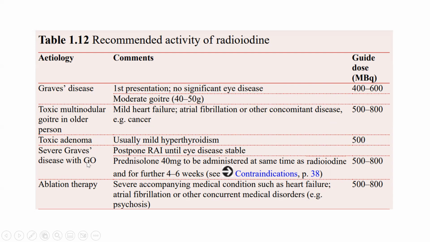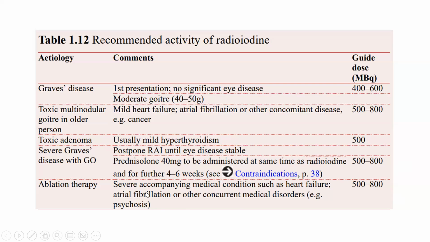If it is severe Graves' disease with Graves' ophthalmopathy, of course, in this scenario, we should postpone radioiodine until eye disease is stable. Prednisolone 40 milligram to administer at the same time as the radioiodine and for a further 4 to 6 weeks. And in that scenario, the MBQ dose which will be used will be 500 to 800. We'll look at what applies in the scenario of Graves' ophthalmopathy. We have discussed this in detail in our Graves' ophthalmopathy lecture, which I had uploaded previously. Ablation therapy, that will be again 500 to 800 MBQ.